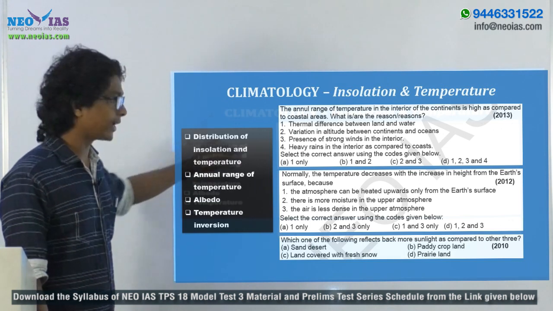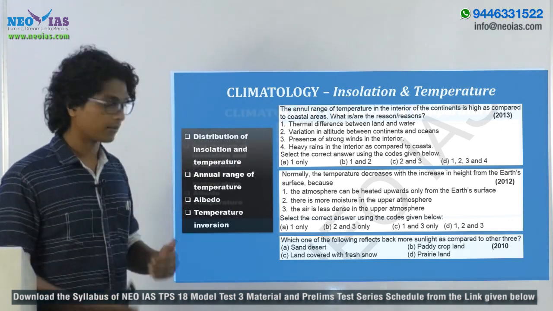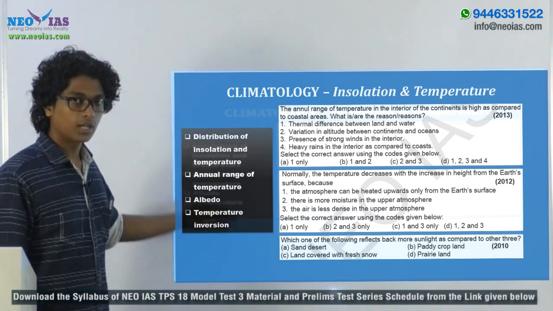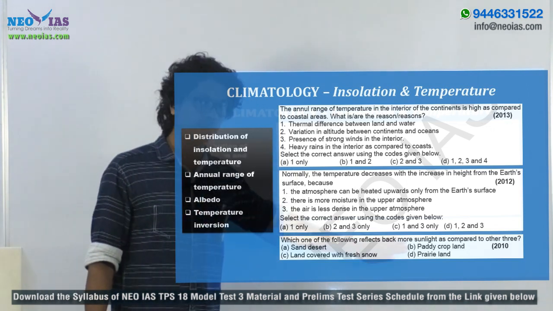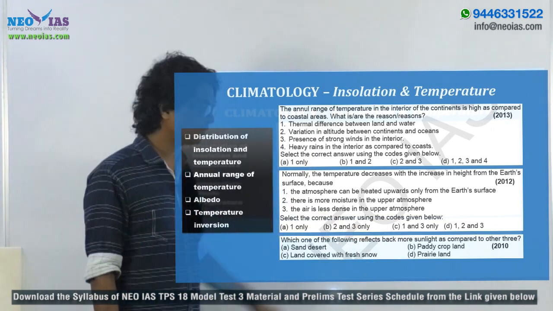Then the annual range of temperature, the concept related with that. Then albedo of the Earth, as well as the albedo of the general planets, since they have already asked a question related with the albedo, that topic is important for us, right?